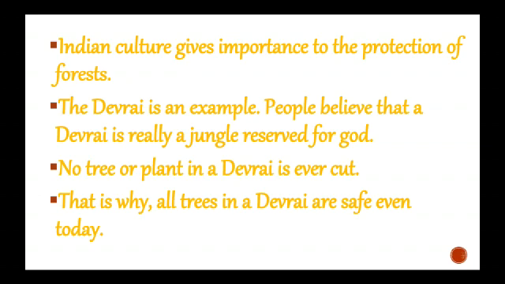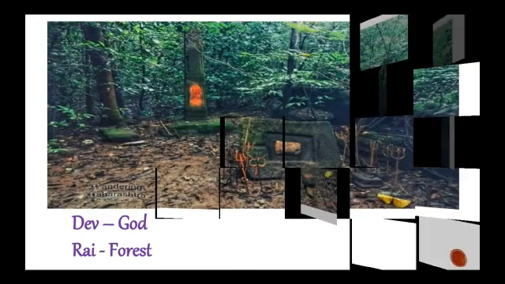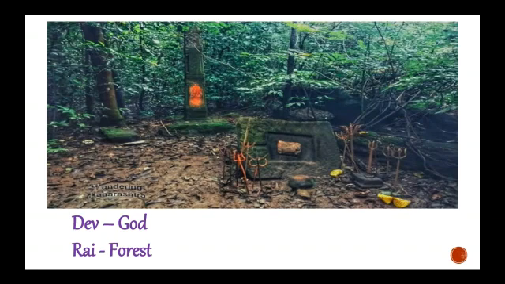This is one of the reasons, and it is believed in Indian culture, and it is a kind of protecting the forest. Dev means God and Rai means forest. It is given the name Devrai so that people do not cut trees or the forest. That is why this name is derived, and wherever this place is declared, people do not cut the trees.